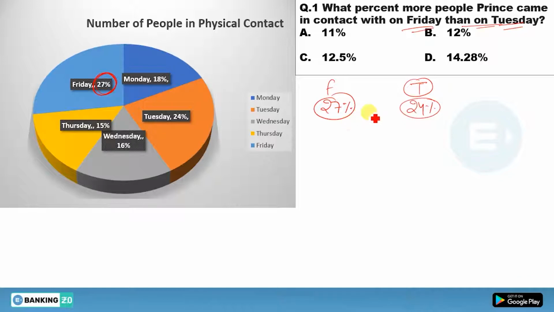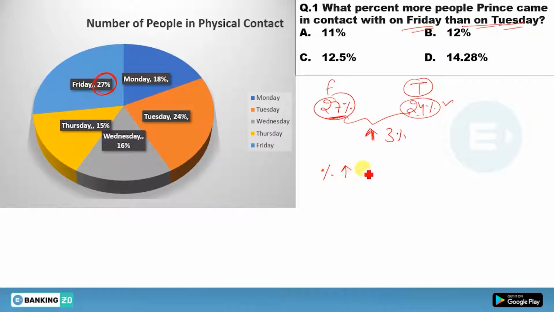Done. Now he has asked how much percent more people on Friday he contacted than Tuesday. So there are 27% on Friday and 24% on Tuesday. So how many percent more? You can say 3% more. 3% more than what? 3% more than 24%.